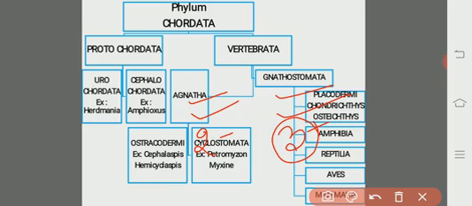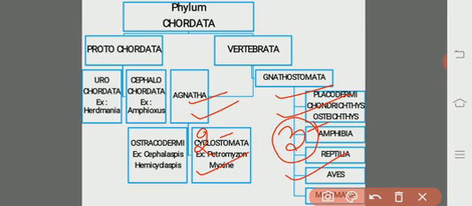Another character is that the dorsal notochord is persistent in the adults of the Agnatha. Whereas in the Gnathostomata, the dorsal notochord may or may not persist, and it may be replaced by the vertebral column.